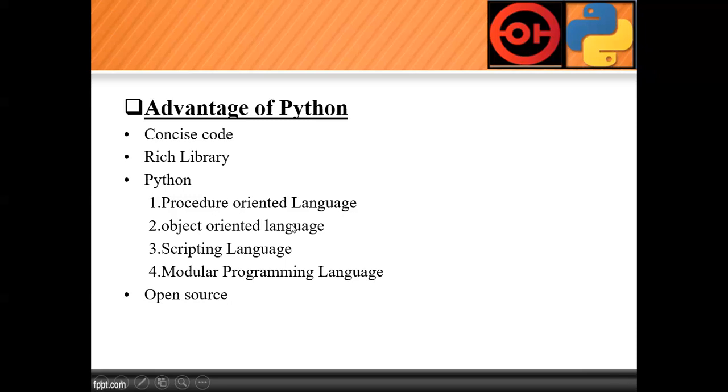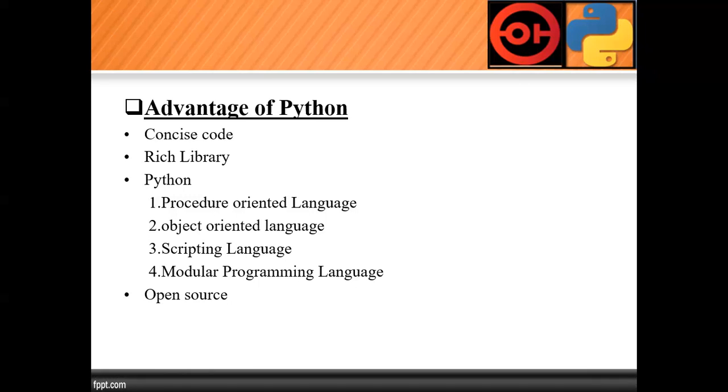Object oriented programming is borrowed from C++. Scripting is borrowed from the Perl language, and modular programming is borrowed from the Modula language. So what are these features? Procedure oriented means what? Object oriented means what? Scripting means what? We'll discuss that.